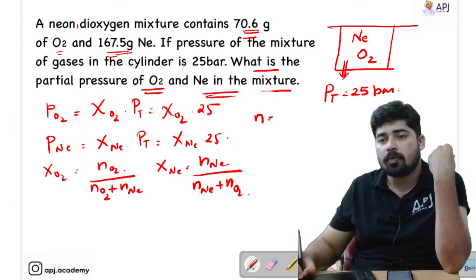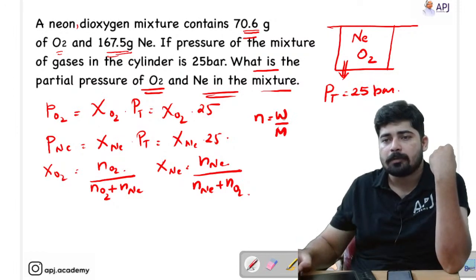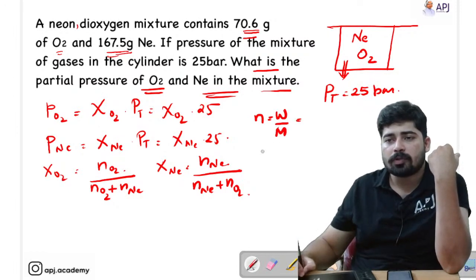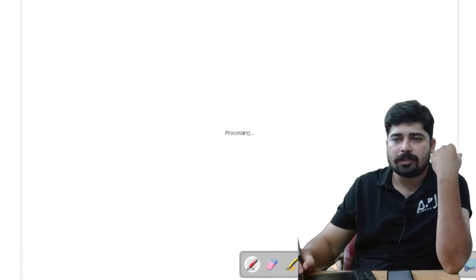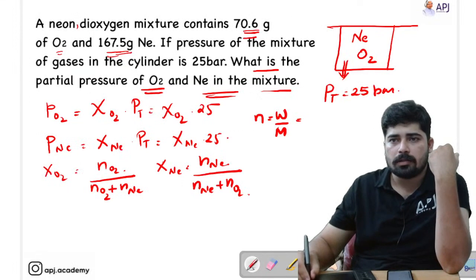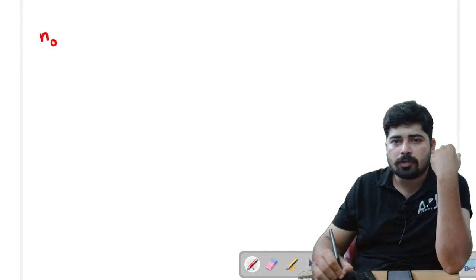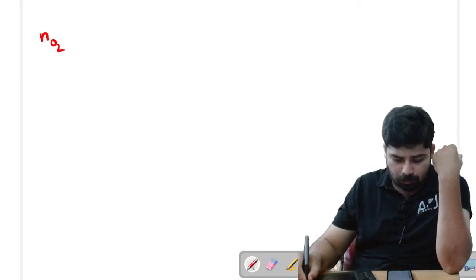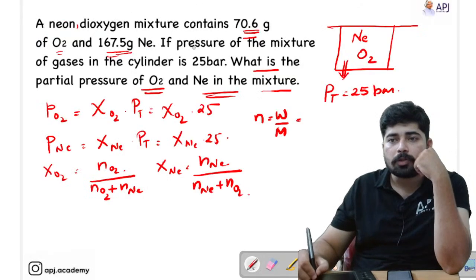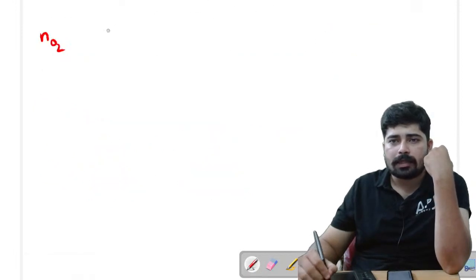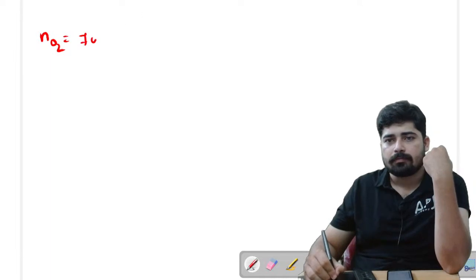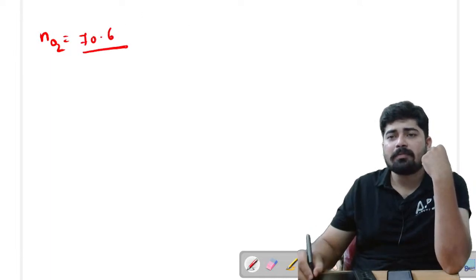We know that number of moles equal to weight by molar mass. So let's find out the number of moles of O2. Let's take in the next page, new page. That is number of moles of O2 is equal to weight of oxygen is 70.6, okay, 70.6 divided by molar mass of oxygen.